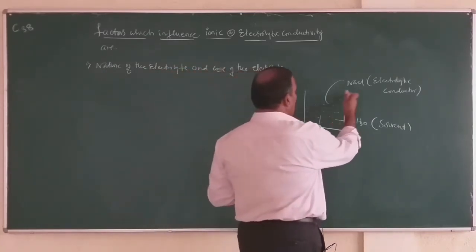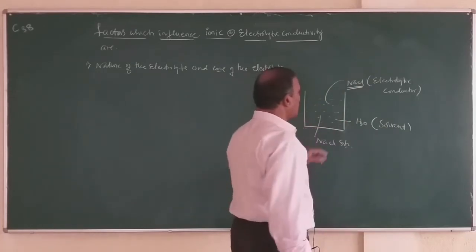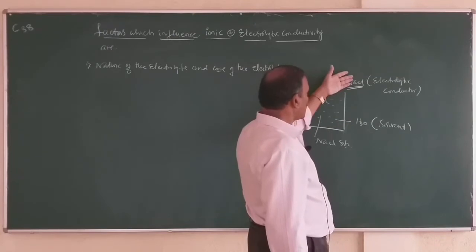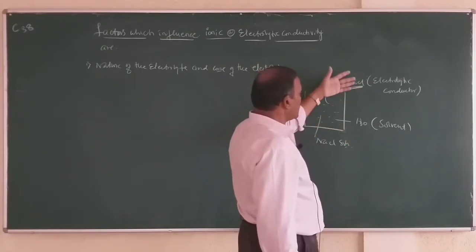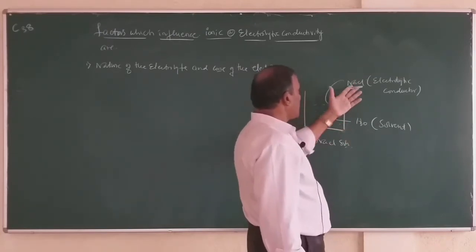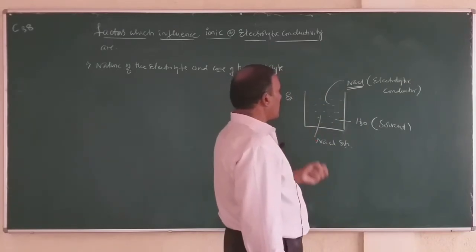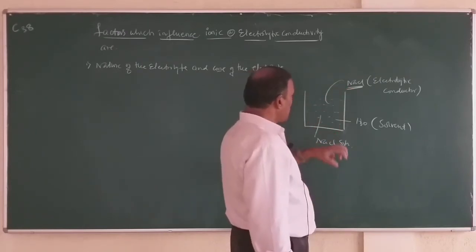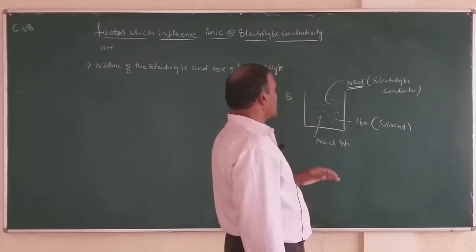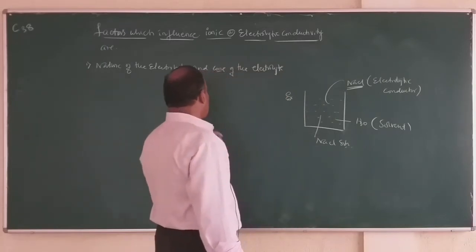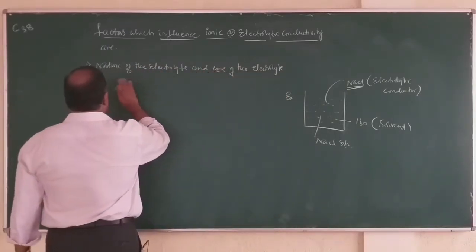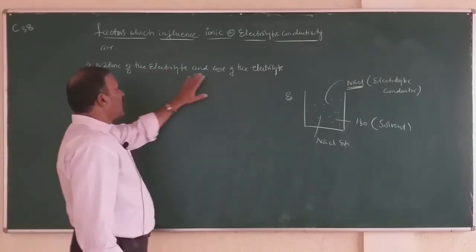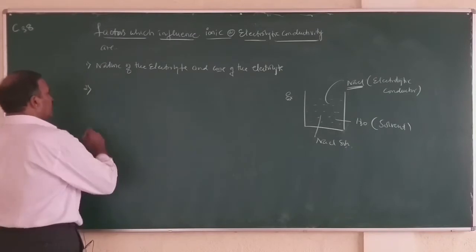Here you will learn later whether it is a strong electrolyte or a weak electrolyte. If it is a strong electrolyte, it undergoes complete ionization, you get more ions and conductivity is more. If it is a weak electrolyte, dissociation is less, the number of ions is less and conductivity is less.